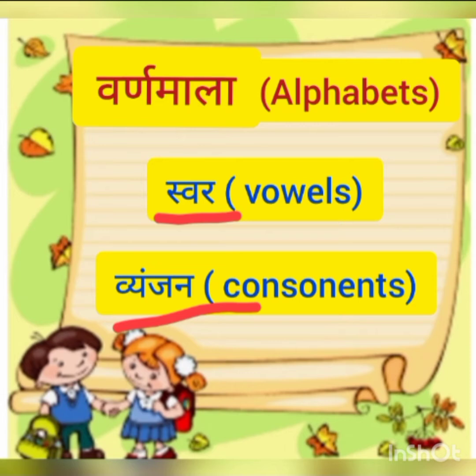For vowels, what will we say? Very good. Swar. Say with me, my dear kids. Swar. And for consonants, what will we say? Vyanjan. Okay. For vowels, what will we say? Swar. For consonants, what will we say? Vyanjan. First we will learn Swar. Okay? First we will learn Swar.